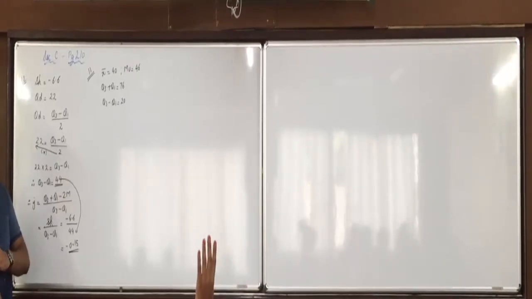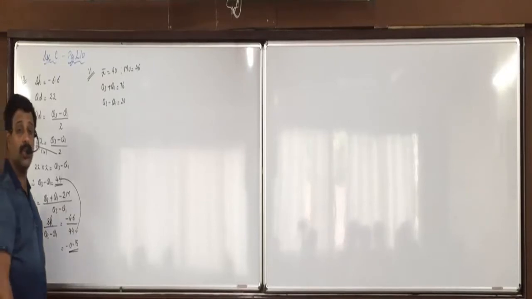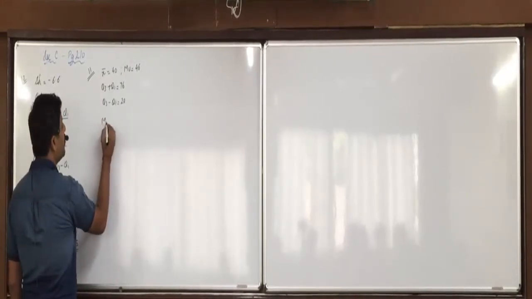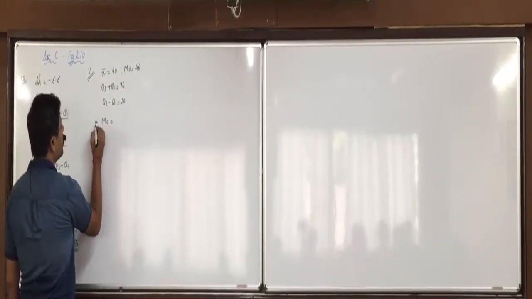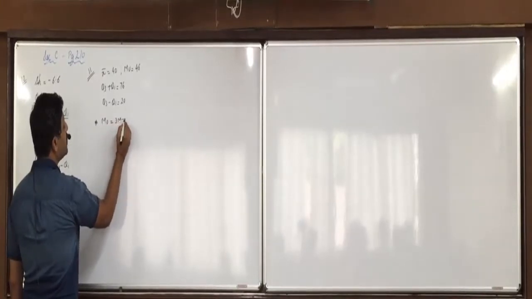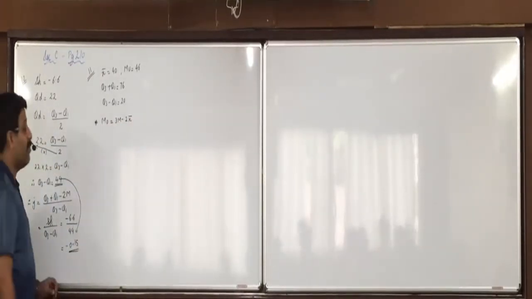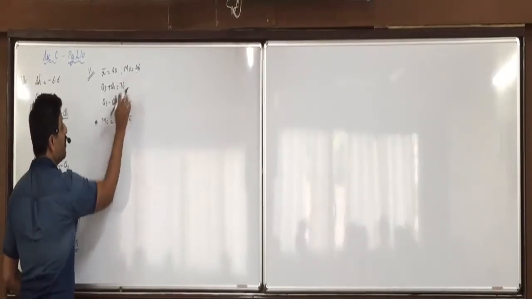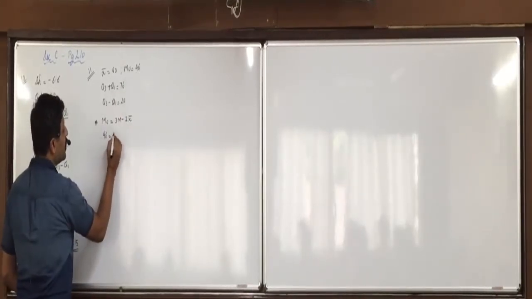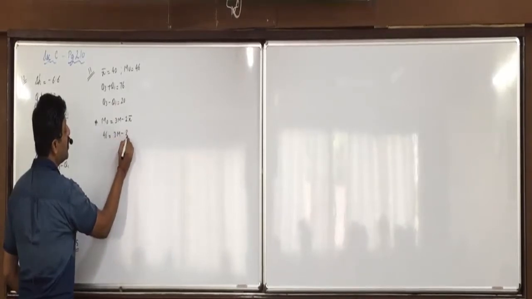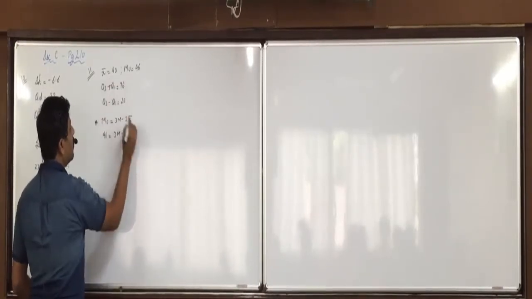Anyone else? Navdeep? Yes, using the empirical formula for mode: mode is equal to 3M minus 2x bar. What will we take as the value of mode on the left side? 46 is equal to 3M minus 2 into what we take as x bar? 40.